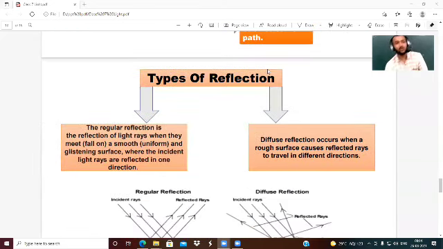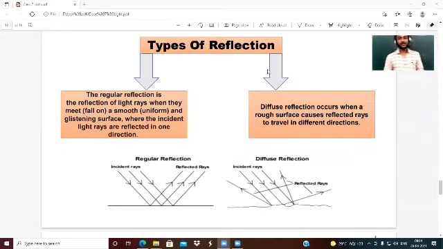See, there are two types of reflection: the regular reflection and the diffuse reflection. So what is regular reflection? The regular reflection is the reflection of light when it meets a smooth or uniform glistening surface. Means the regular reflection takes place on a smooth surface. This is a smooth surface. And what happens? Incident light rays are reflected in one direction.